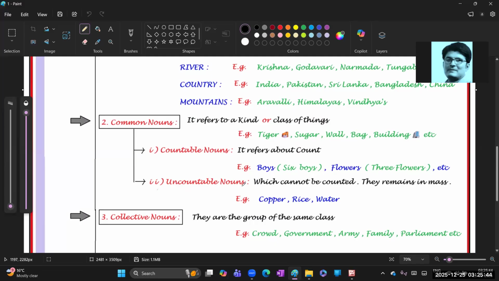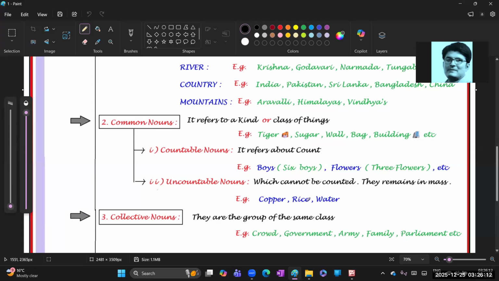Next, uncountable nouns. Uncountable means not going to be counted, which cannot be counted. They remain in that mass, like copper. It refers to mass only, isn't it? Like 20 grams of copper we can say, or 2 kg of rice. We don't say 6 rice, like 3 flowers; we don't say 3 rices.